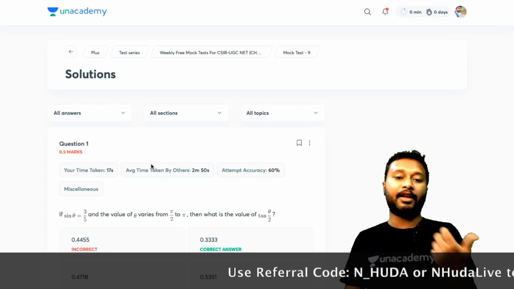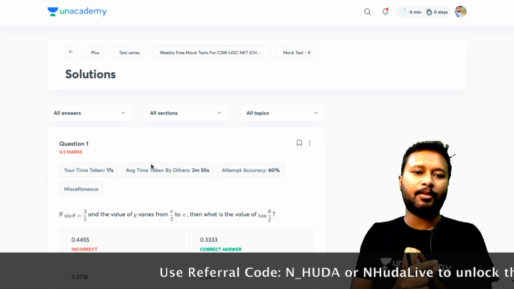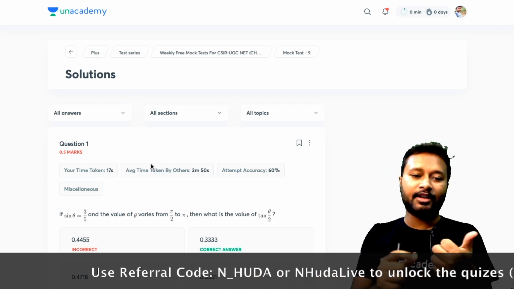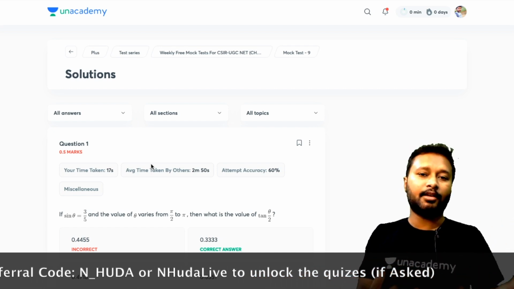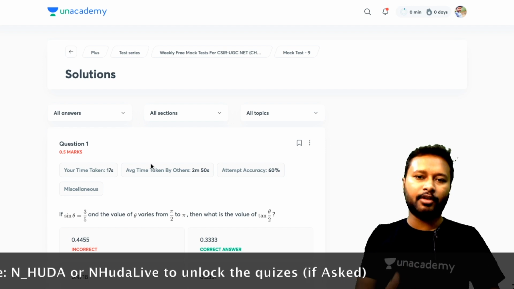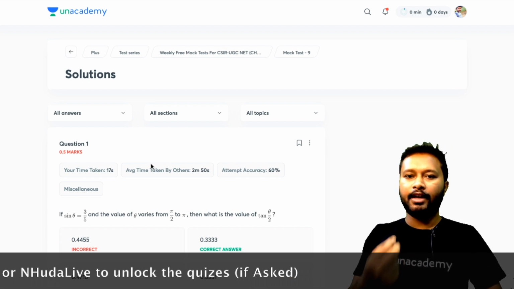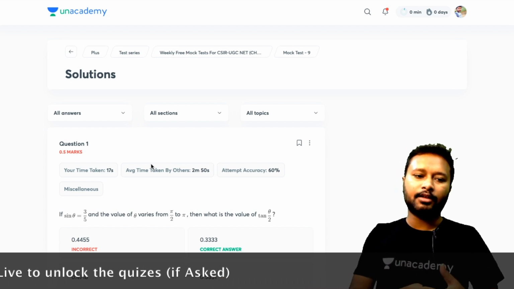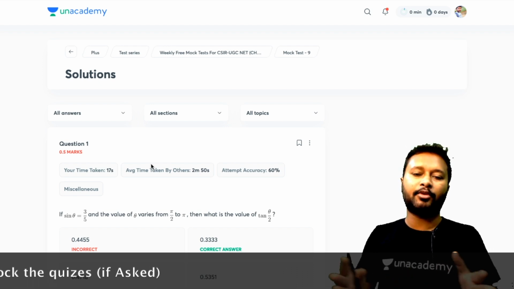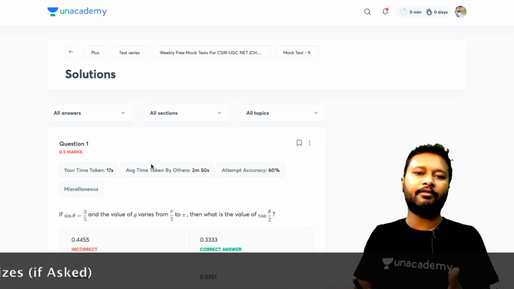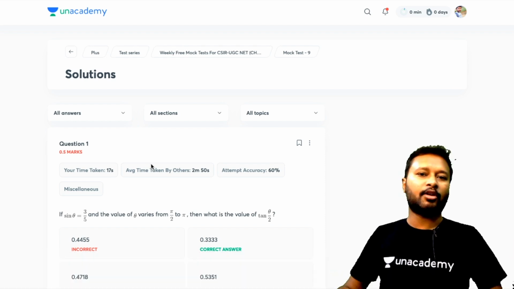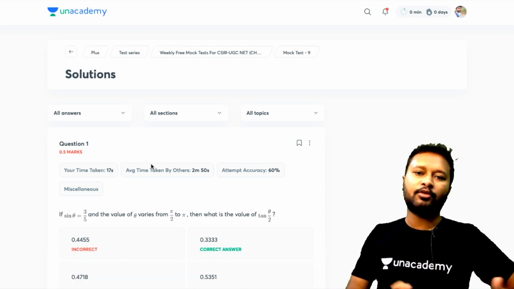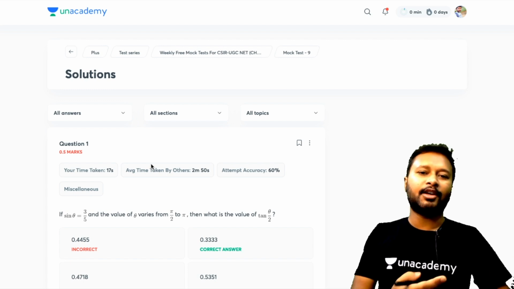So the benefit of a mock test is that you can give it. One more thing, this was just a past mock test, so it only gave me the questions I had done. Once you give the test live, the ranking will also be provided based on the number of students giving the test. The more students there are live, the more your rank depends on that, and that gives you good confidence about how well you have performed.